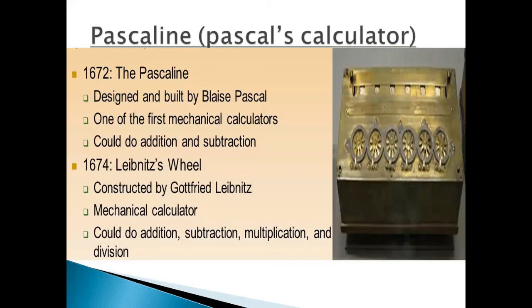Pascal's device used base 10. For example, as one dial moves 10 notches, or one complete revolution, it moves the next dial, which represents the tens column, one notch. When the tens dial moves one revolution, the dial representing the hundreds place moves one notch, and so on. The Pascal device could only add and subtract, while multiplication and division operations were implemented by performing a series of additions or subtractions.